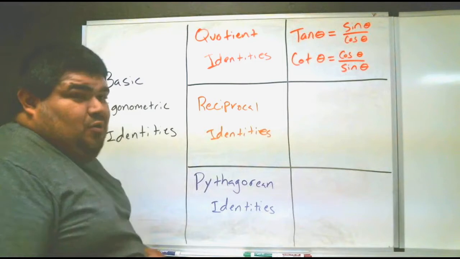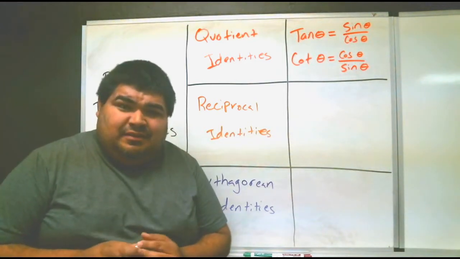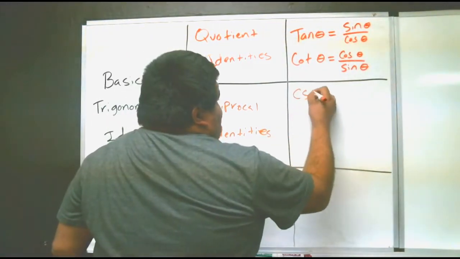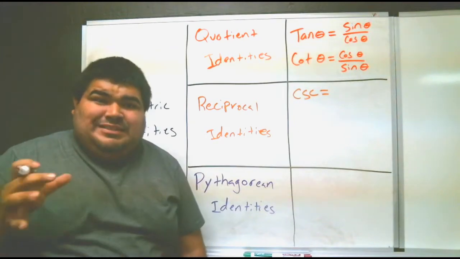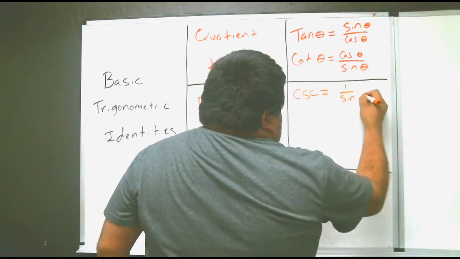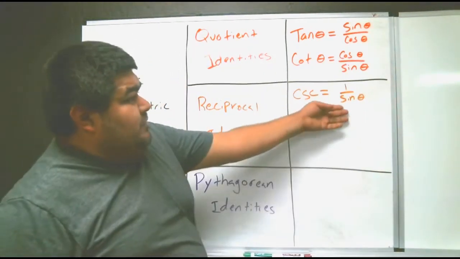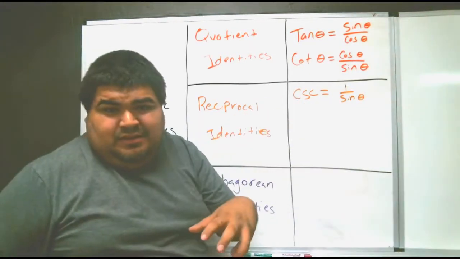For the reciprocal identities, it says it in the name. Reciprocal means the opposite. So cosecant is 1 over sine theta. If you wanted to go from sine to cosecant, it would be the opposite.